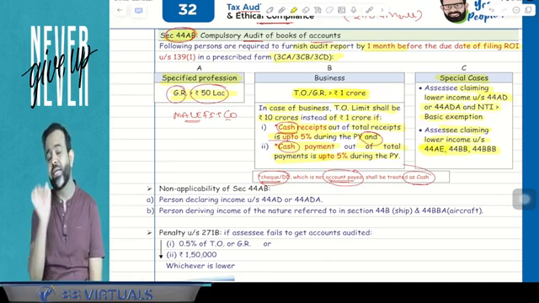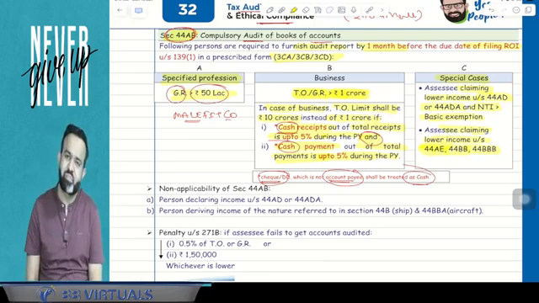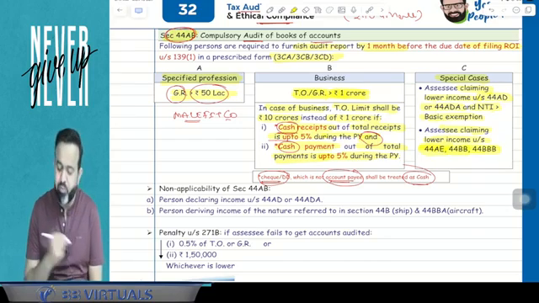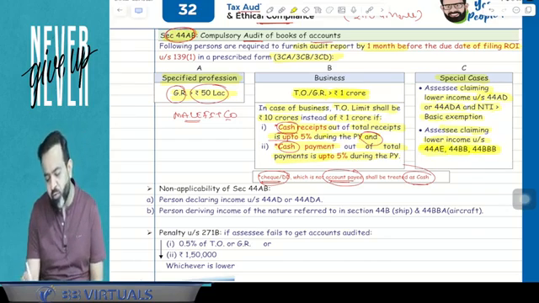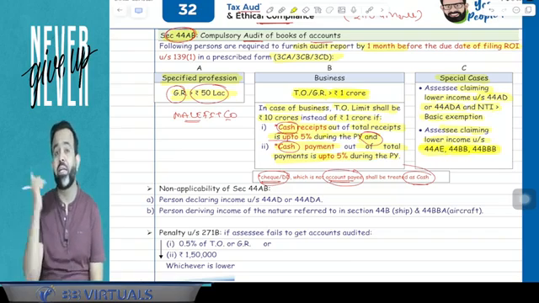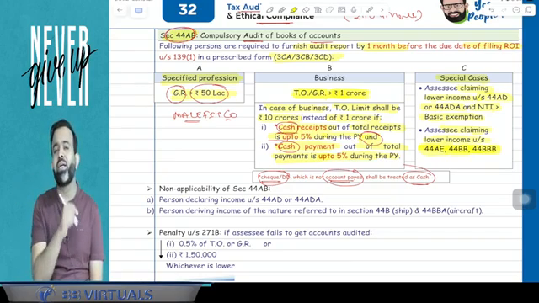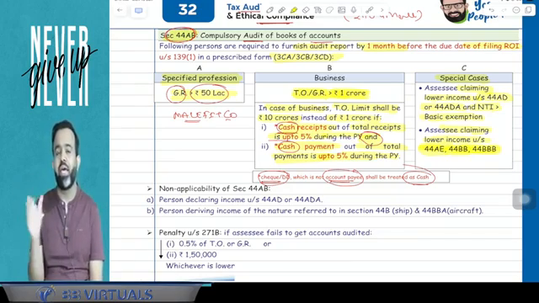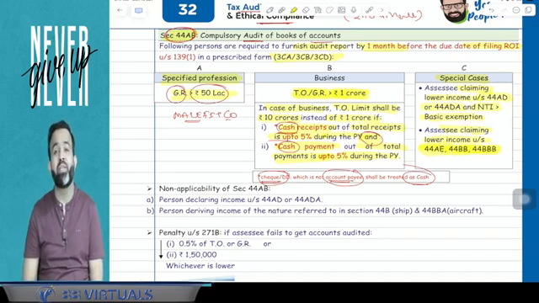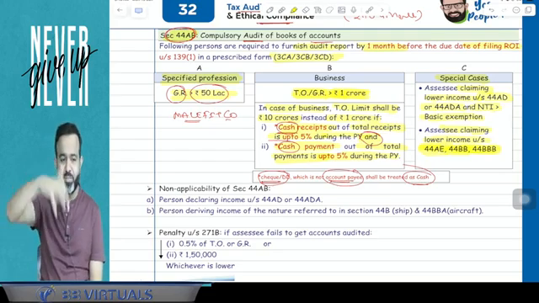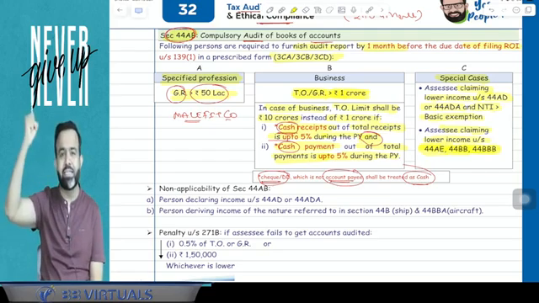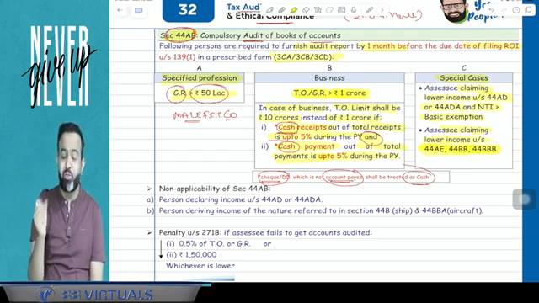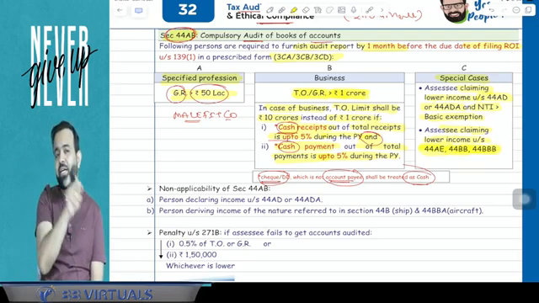If assessee is declaring lower than that income, or 44BB and 44BBB. If you remember, 44BB is related to if a non-resident is providing any plant and machinery or providing service for the extraction, exploration of the mineral oils. You know that I have mentioned the rig machine, rig machine means they extract the crude oil and all. So if any non-resident is providing the rig machine and all, then their PGBP income is 10%